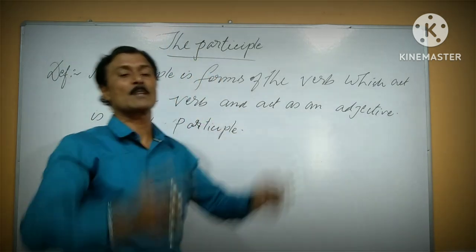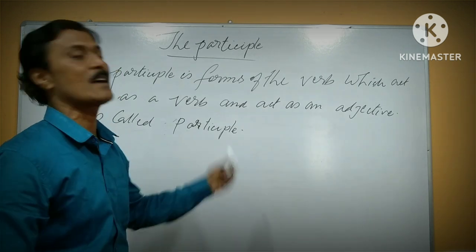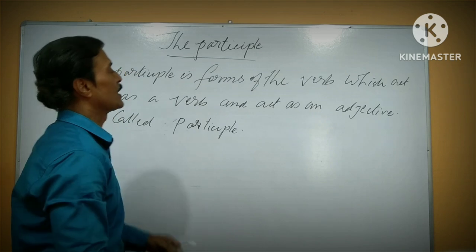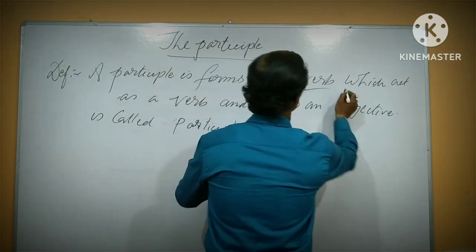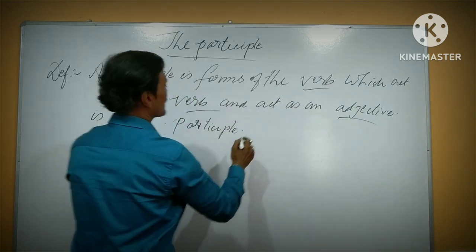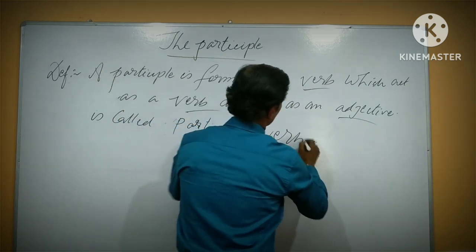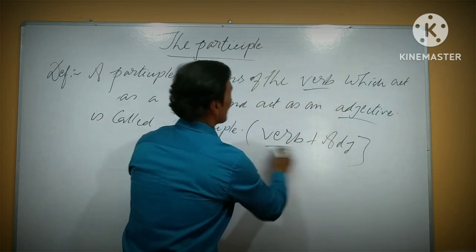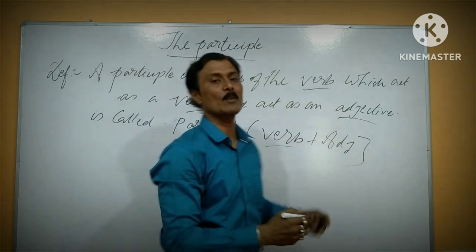A participle is a form of the verb which acts partly as a verb and partly as an adjective. There is a verb and another one, adjective. Actually, verb is a part of speech, adjective is also a part of speech.